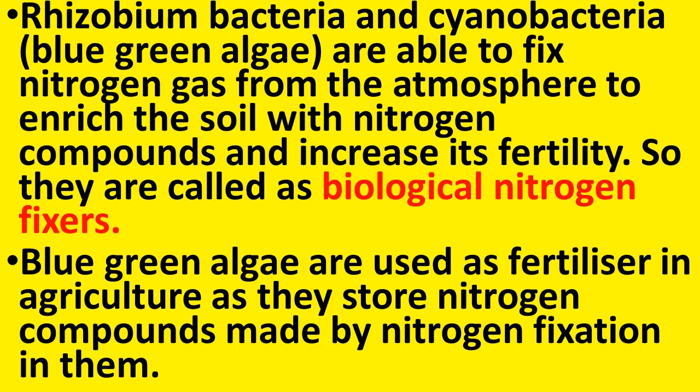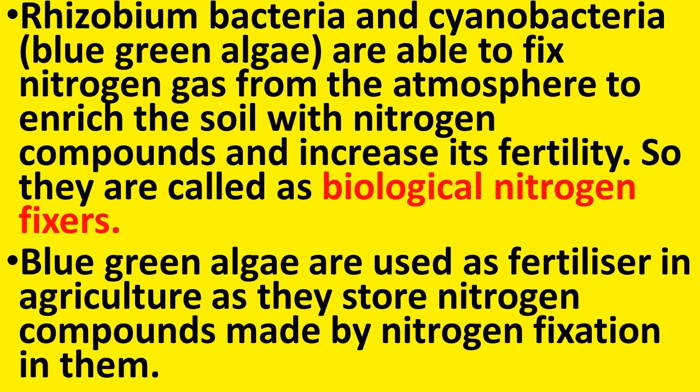Why are they called so? They are called biological nitrogen fixers because they can naturally fix the nitrogen from the atmosphere and convert the nitrogen gas into soluble nitrogen compounds which can increase the soil fertility.